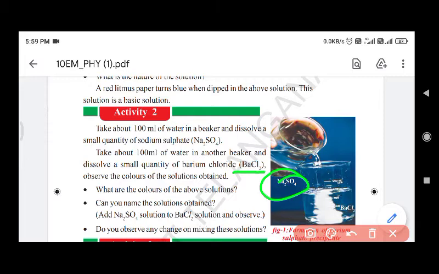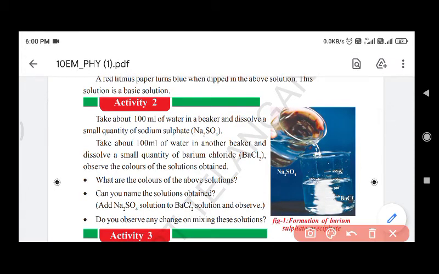Sodium sulfate is already added in the beaker, and we have the barium chloride solution. So we have to add sodium sulfate to barium chloride. When these two solutions mix together, there is a formation of two new substances. When sodium sulfate reacts with barium chloride, what new substances will form here? NaCl, sodium chloride, and also barium sulfate, BaSO4.